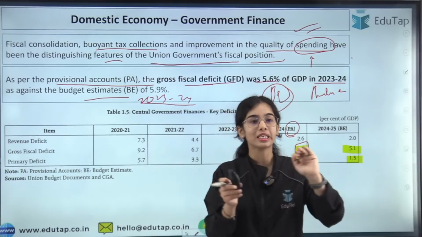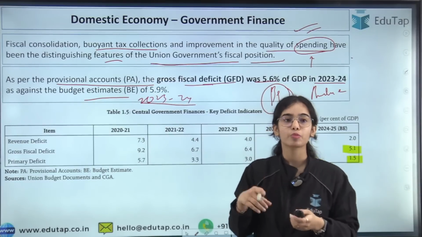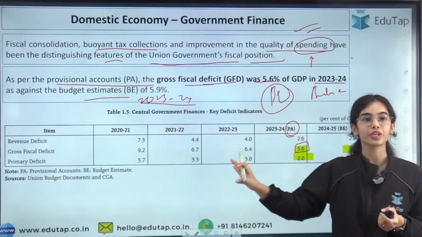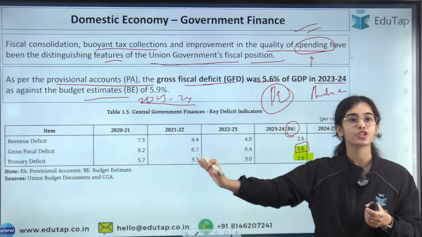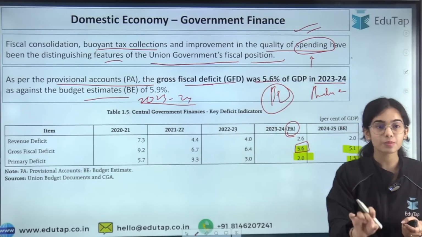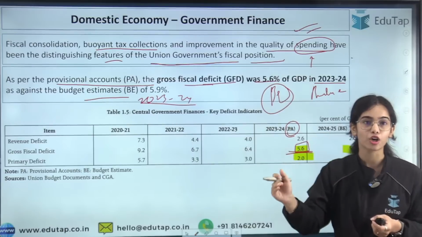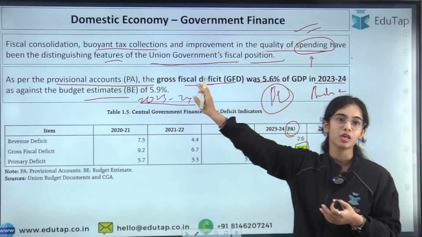While nearly at the end of the financial year, we did the estimates again and the provisional accounts were released by the government. Actually in 2023-24, we have not done 5.9% of the GDP, but we have done 5.6% of the GDP. That means it is lower. The fiscal deficit done by the government in 2023-24 is lower as compared to the budget estimates.